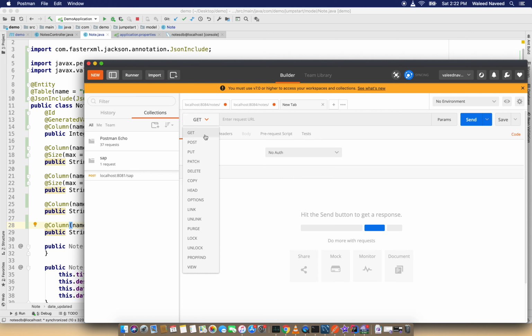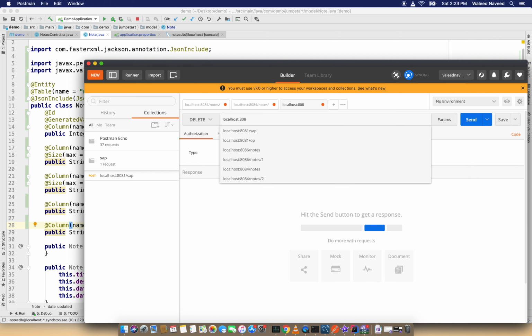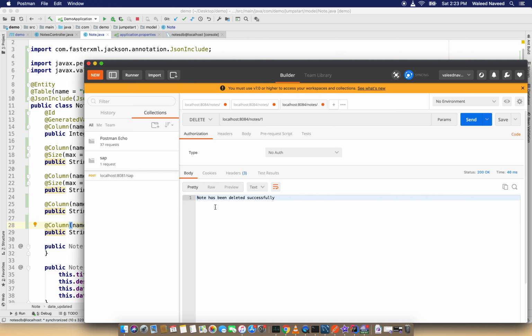And lastly I have delete note. You have to use delete mapping and localhost 8084 notes, and I am going to give id 1, and I'm just going to delete this. So I got success, note has been deleted successfully. Now again I'm going to call the get all method, so I get only the note with id 2. The first note has been deleted successfully. So simple as it is.